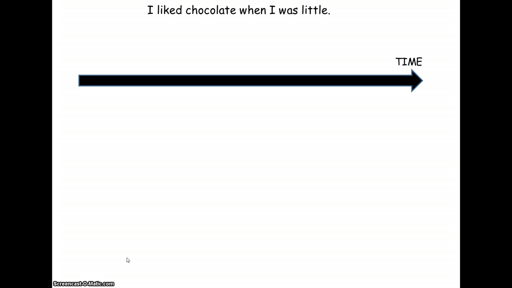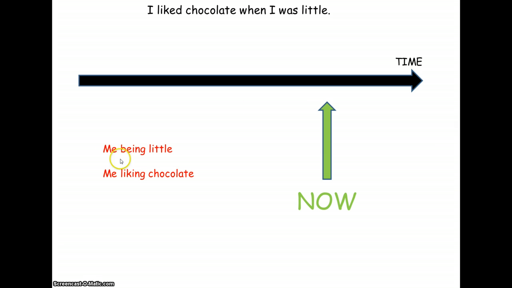Okay. So let's have a little bit of a look at these sentences using a diagram, because this is still a little bit confusing. So if we have our time going from left in the past to right in the future, and if we say that now is this point here, we take our first example, I liked chocolate when I was little. We can put those on the diagram by saying that me being little and me liking chocolate happened over this period of time. And it is because of this period of time that both these verbs will be in the imperfect tense in French, because they didn't just happen once.